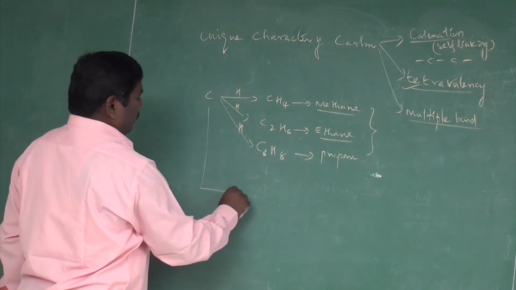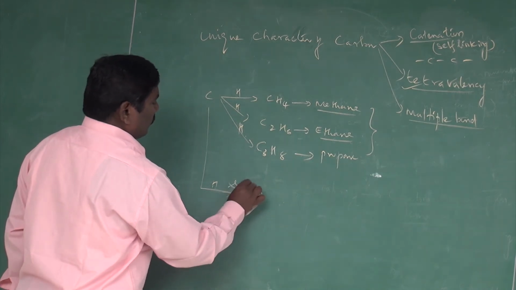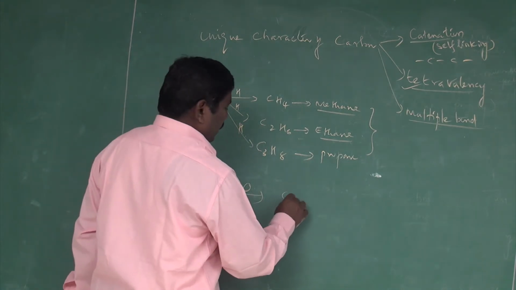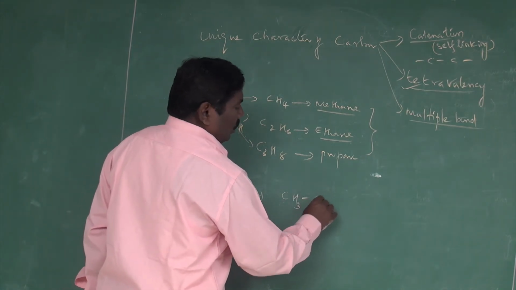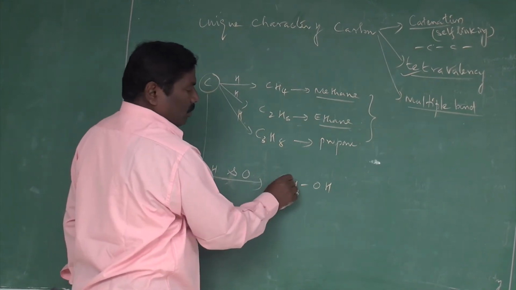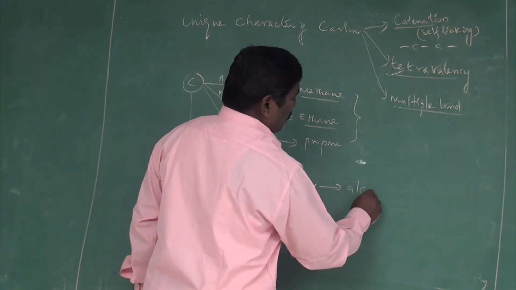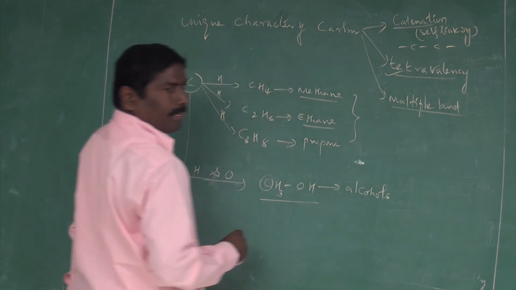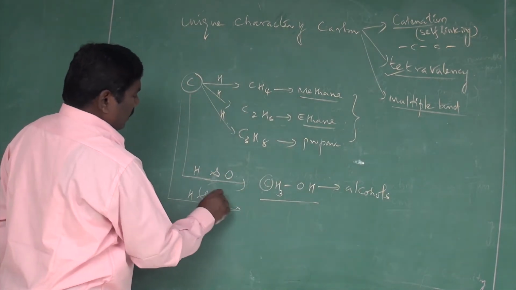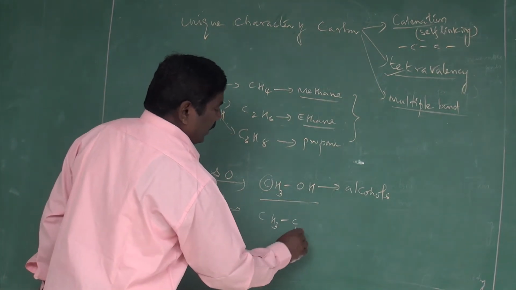Then the same carbon is combined with the hydrogen and oxygen. Then what is the compound which is produced? Carbon and hydrogen, that you know, there is CH3OH. You see, carbon, hydrogen, oxygen. This all together is called alcohols. Now the same carbon, hydrogen and oxygen, I am going to give another compound that is called aldehydes.